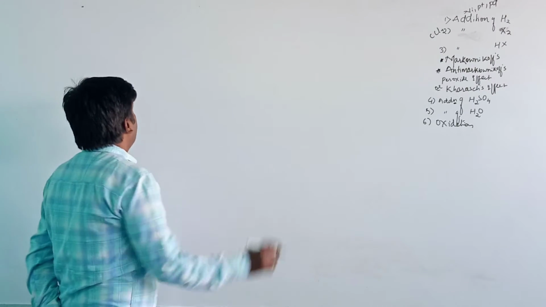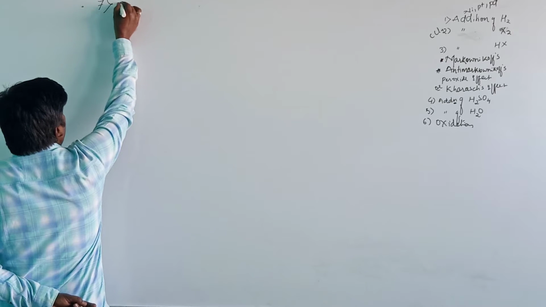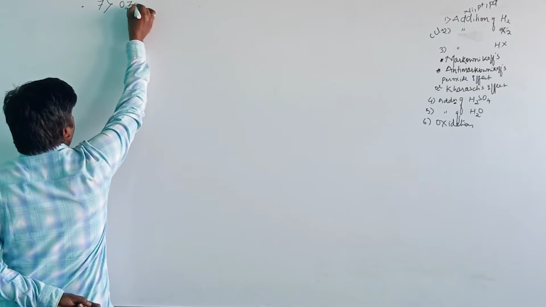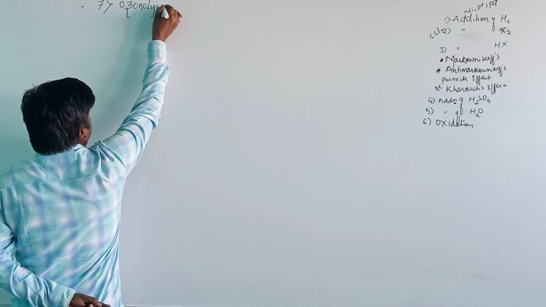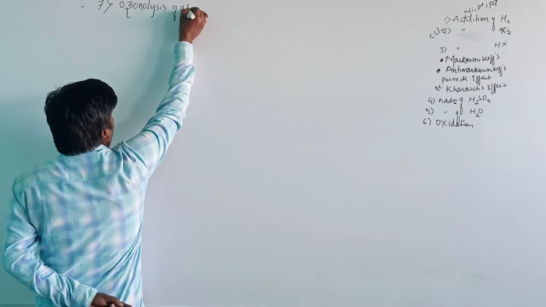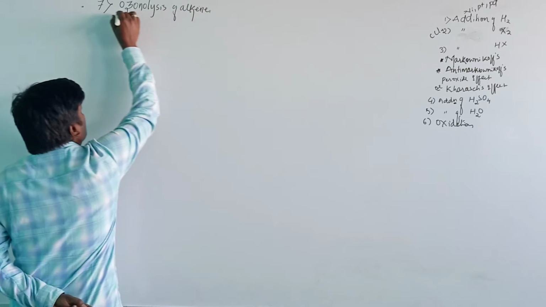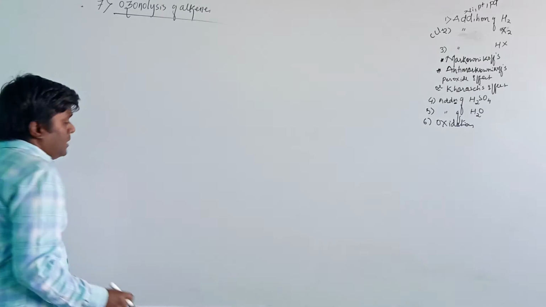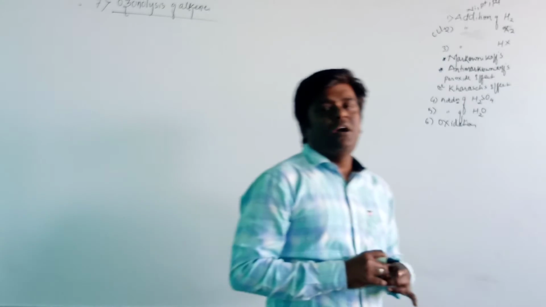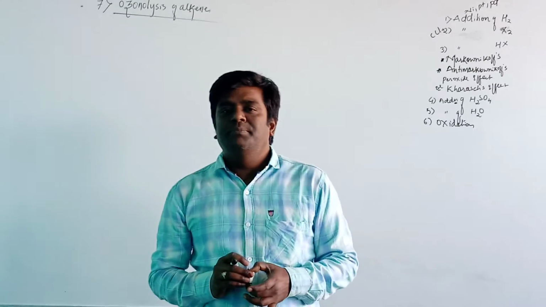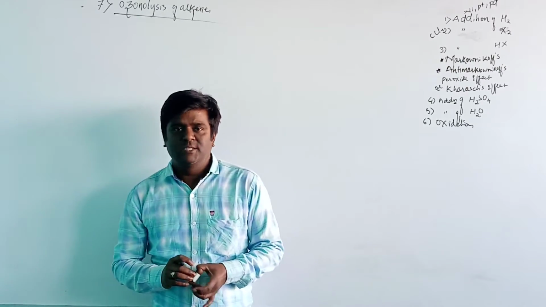And the seventh one, ozonolysis. Ozonolysis of alkene means the breakdown of alkenes in the presence of ozone.